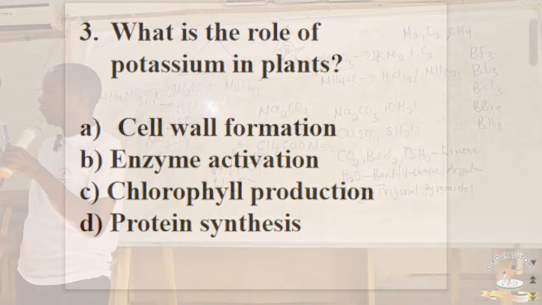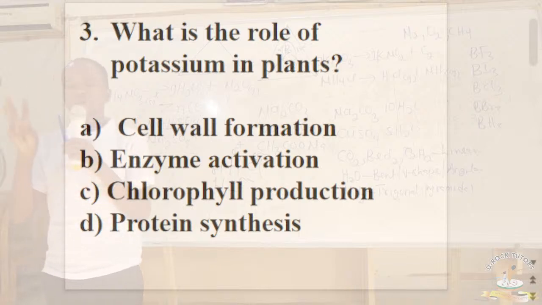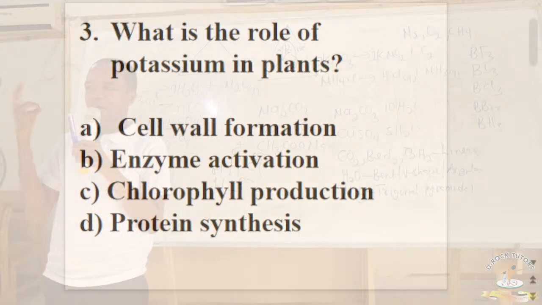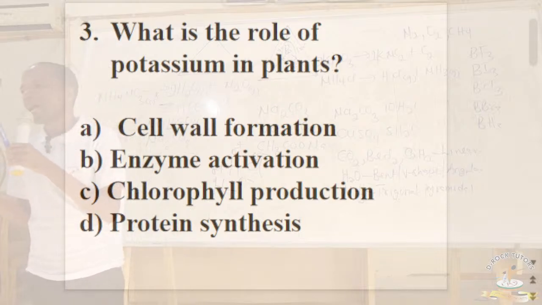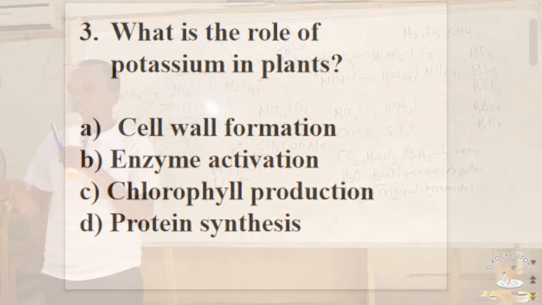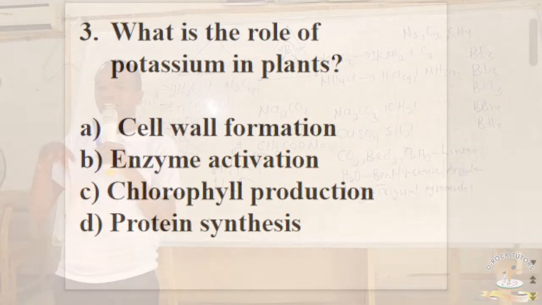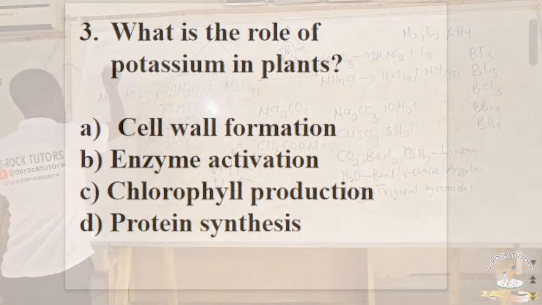If you look at chlorophyll formation, there are three elements that aid in formation of chlorophyll in plants: nitrogen, magnesium, and iron. It's a very common question as well. Let me say that again. The three elements necessary for formation of chlorophyll in plants are magnesium, nitrogen, and iron. And that is why whenever any of these three elements is deficient, it will cause what we refer to as chlorosis.